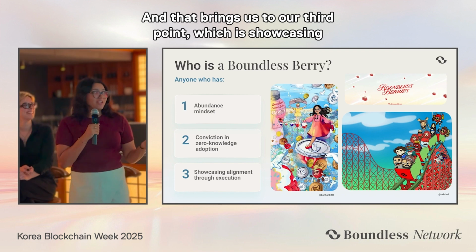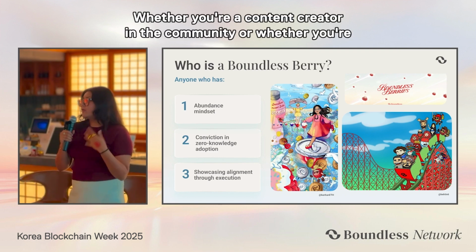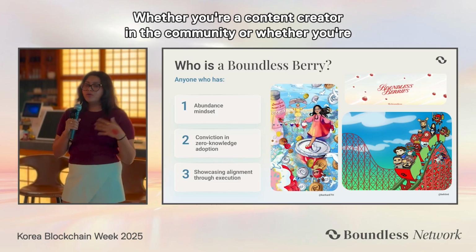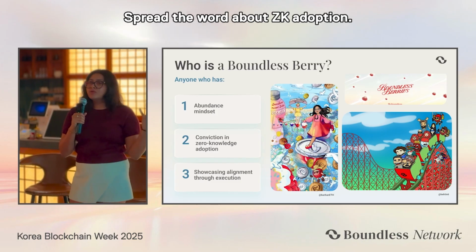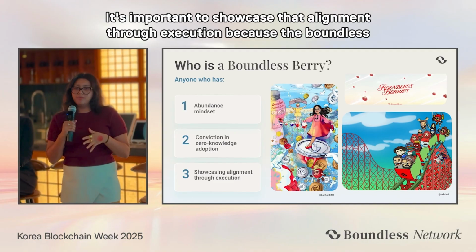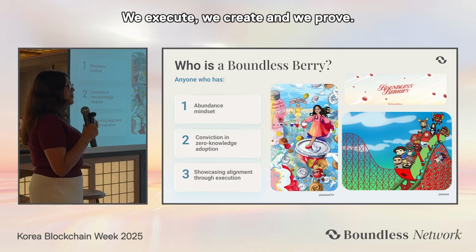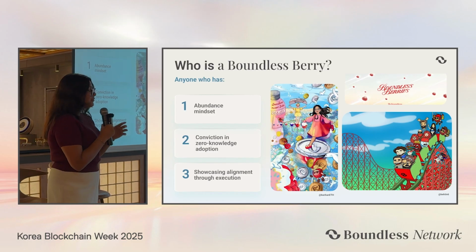And that brings us to our third point, which is showcasing alignment through execution. Whether you're a content creator in the community or whether you're a prover or you're just trying to spread the word about ZK adoption, it's important to showcase that alignment through execution because the boundless berries are doers and not just thinkers. We execute, we create, and we prove.